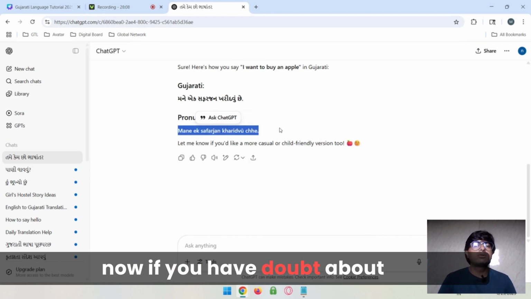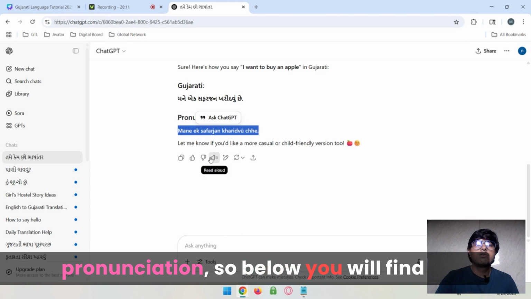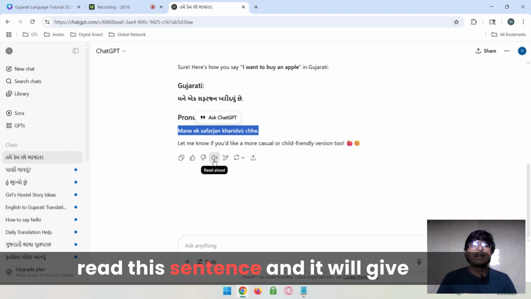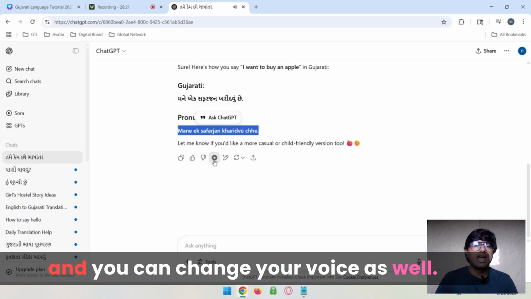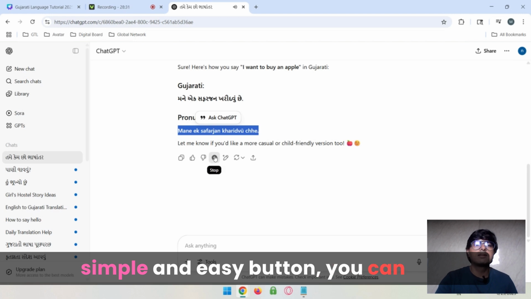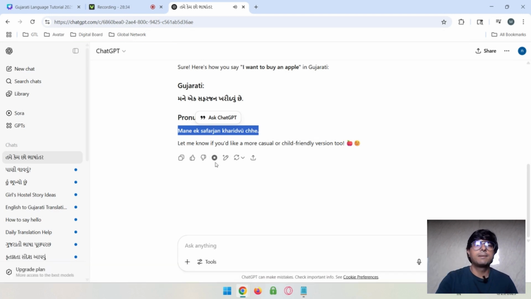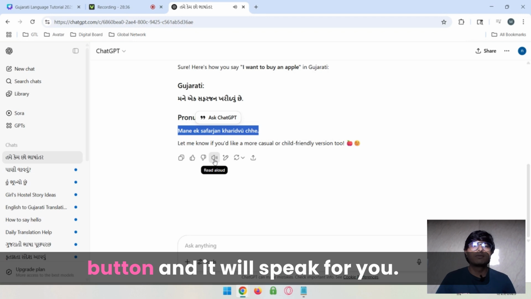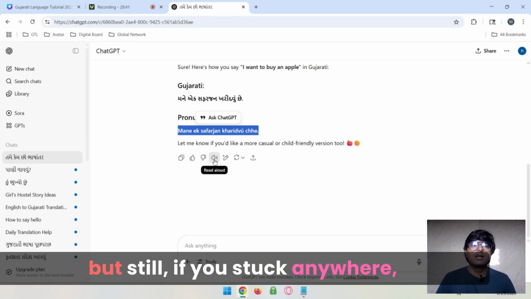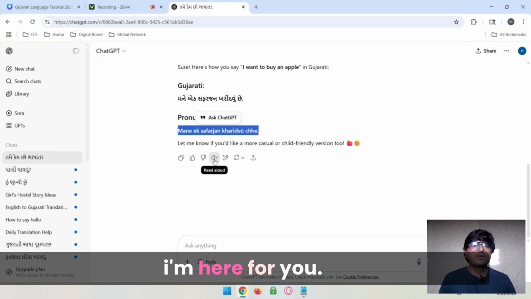Now if you have doubts about pronunciation, below you will find read aloud. When you click on it, it will read this sentence and give you how it actually sounds, and you can change the voice as well from settings. This tutorial you will find easily on YouTube, but this is very simple and easy. Here at the bottom you can simply press this button, and it will speak for you. So you need not worry about pronunciation as well. But still, if you get stuck anywhere, I'm here for you.